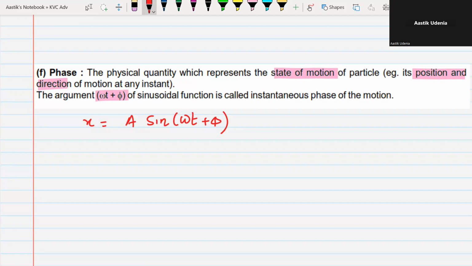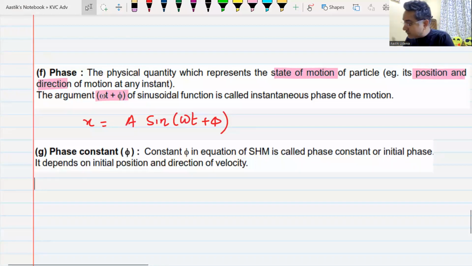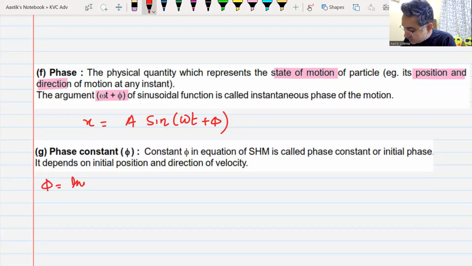Remember this phase, because this phase is going to be a very important term that is going to come many times. And in this equation, we also see a constant, an angle phi. This phi is known as the initial phase of the particle.